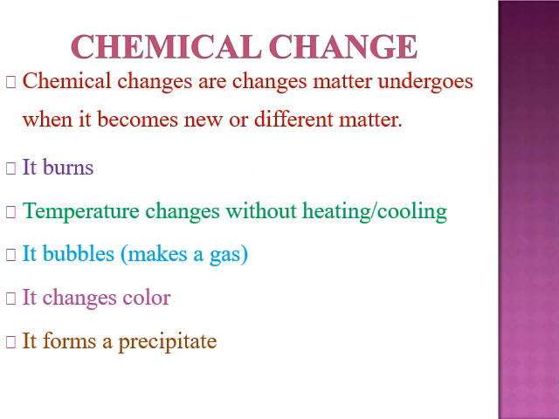Now, another thing is the chemical change. How can we define chemical change? It is the change in matter which forms new or different matter. It means chemically the nature will change. For example, burning of anything, temperature changes during heating and cooling, bubbles or gas formation, changing of color, and precipitation of the substance. Precipitation means curdling of the substance.